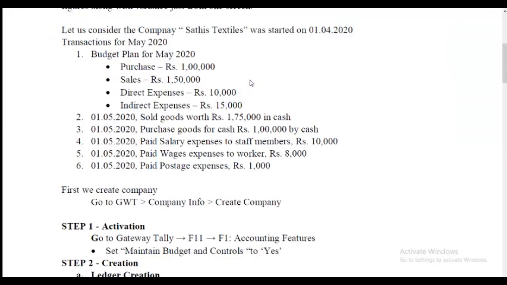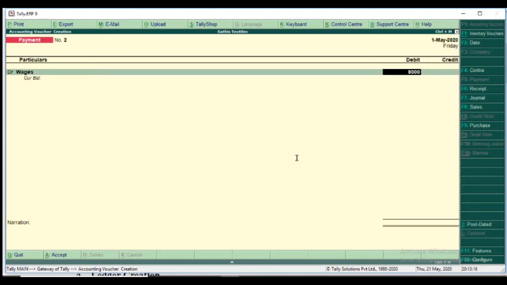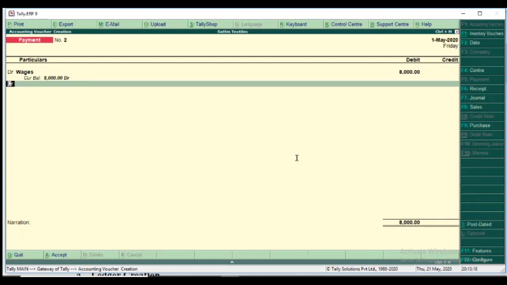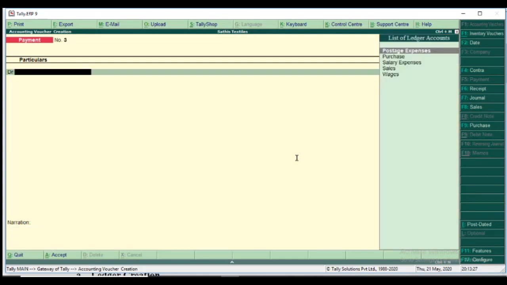Again, the fourth transaction is paid wages expenses, rupees 8,000 to workers. So I select DR as wages, 8,000. CR as cash, 8,000 automatically comes, and I accept it.